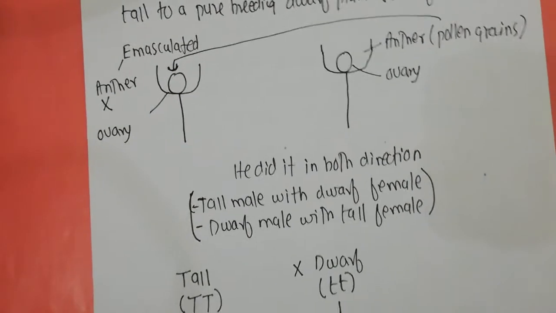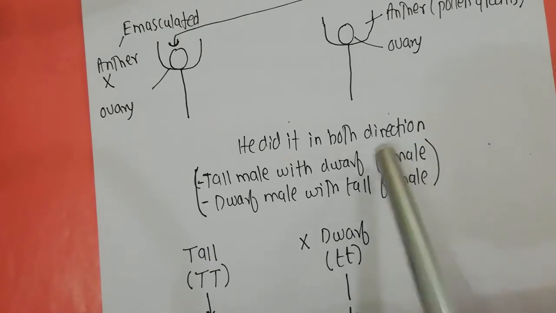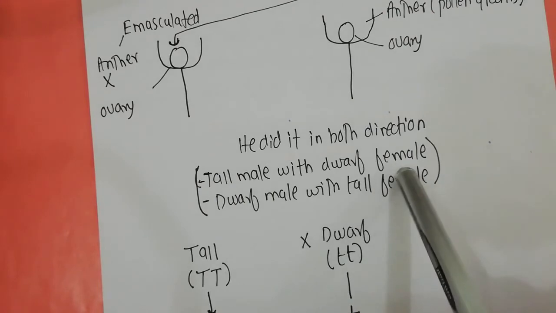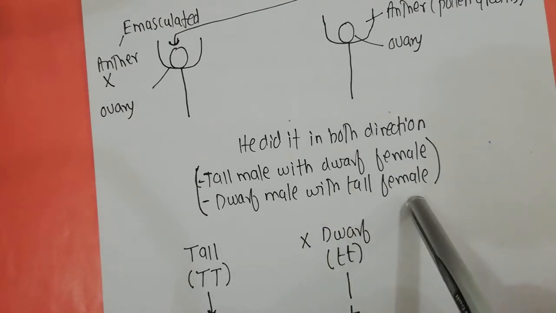And he did this in both directions. What I mean by both directions is that he crossed the tall male with the dwarf female, and he crossed the dwarf male with the tall female. So he did this in both directions.